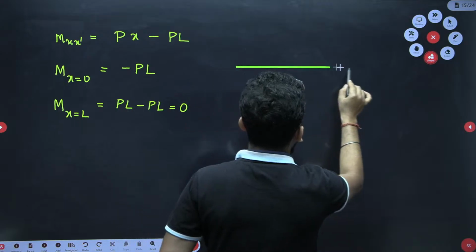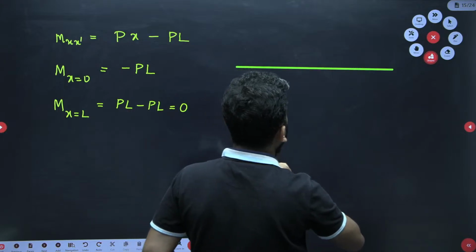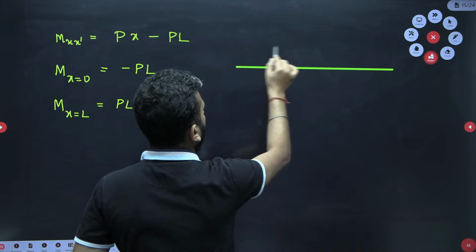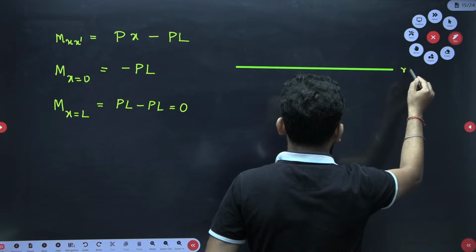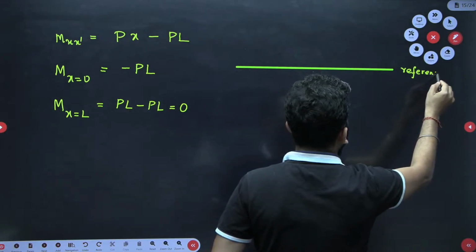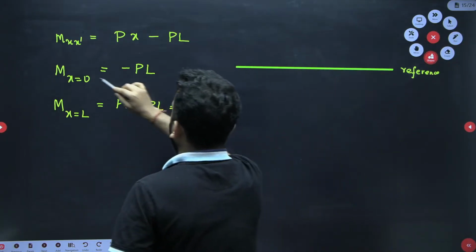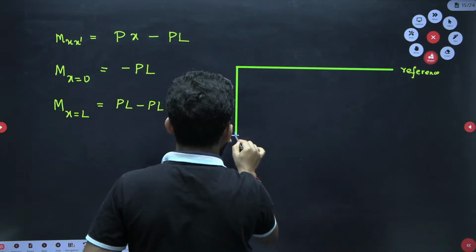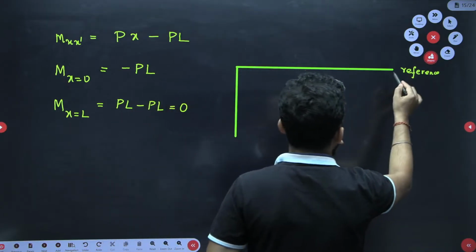This is the beam that I am showing. Now I know that this is the reference line. So I know that at x equal to 0 it is minus PL. So minus, I should show it in the negative direction. And at x equal to L it is 0.